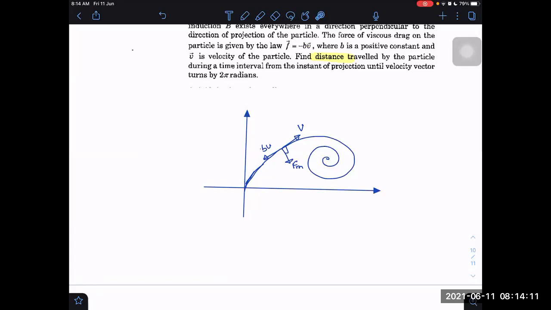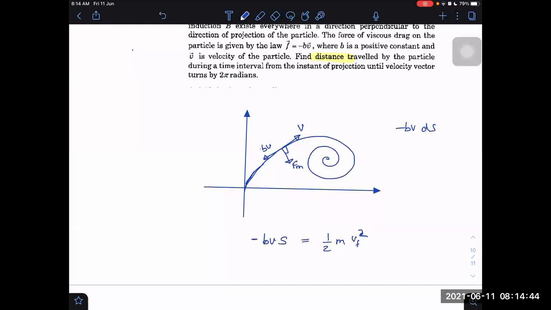If we know that BV only can do work and BV is always along the length, then I can quickly say that BV into S will be the net work done. That will be equal to half m into V final square minus V initial square. And the work done is negative. Why negative? Because BV will be opposite to the distance direction, right? This S is displacement or is it distance? How do you know? Distance only, sir.